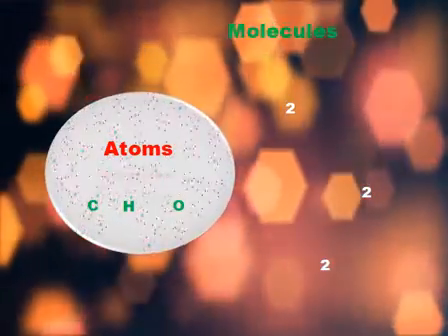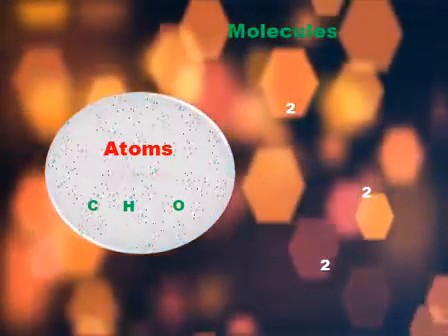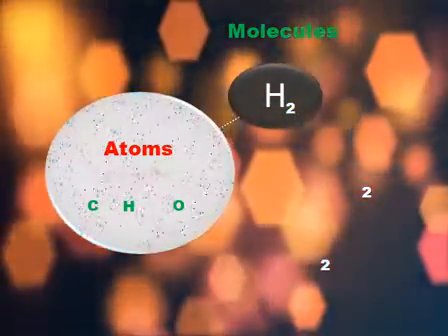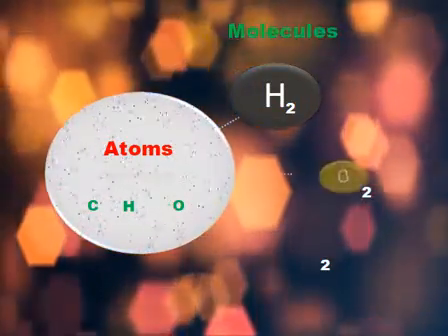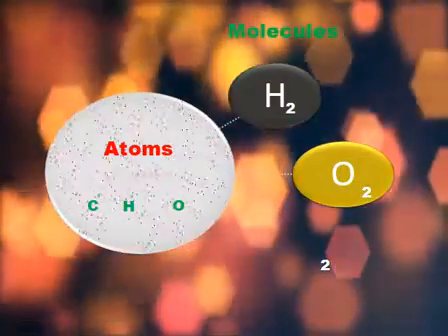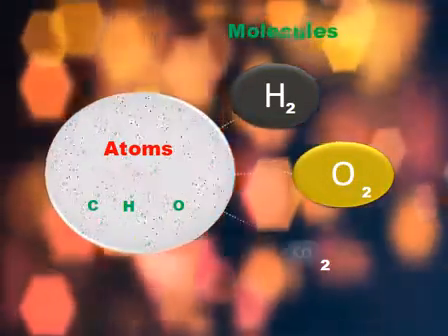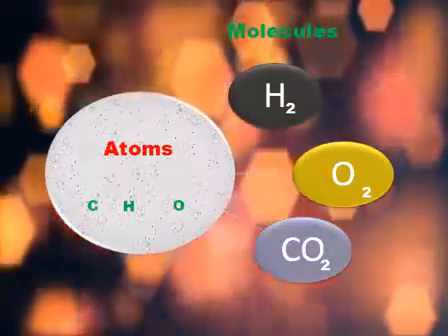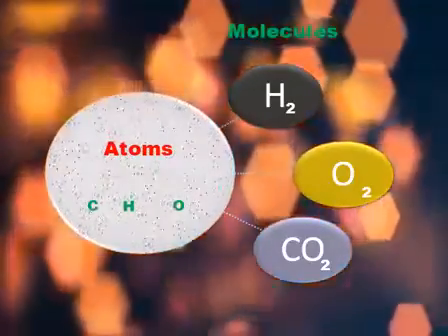Now we see different atoms like carbon, hydrogen and oxygen. These are atoms. How do they make up the molecules? Let's have some examples. Our first example is H2, hydrogen gas. It is a molecule. Our second example is oxygen, O2, and these two are molecules of elements. Now our third example is carbon dioxide. It has one carbon and two oxygen. It is an example of a molecule of a compound.